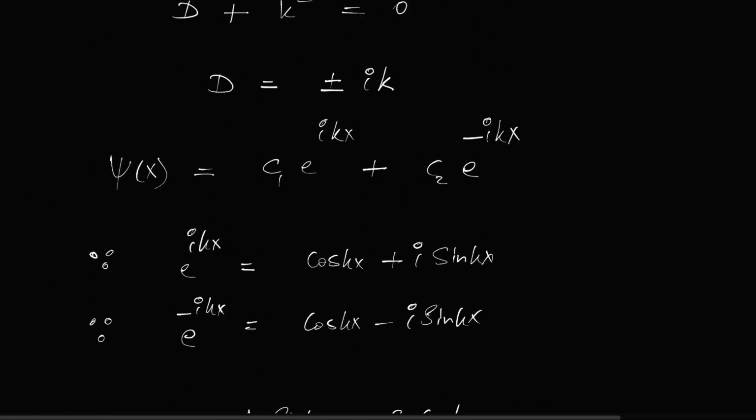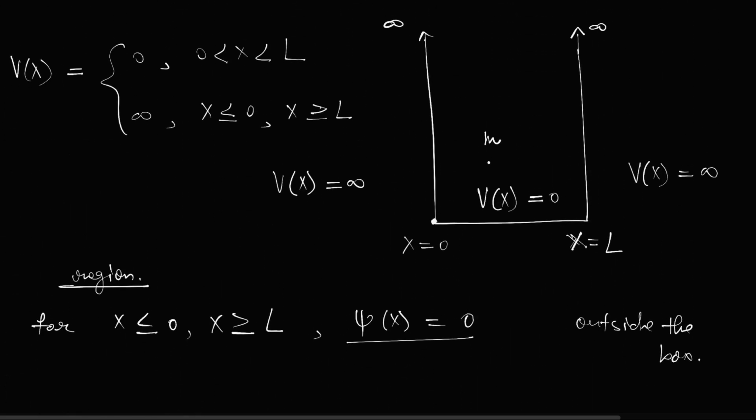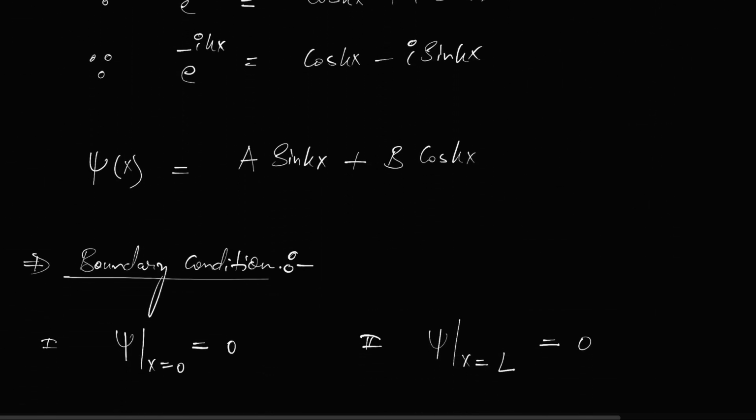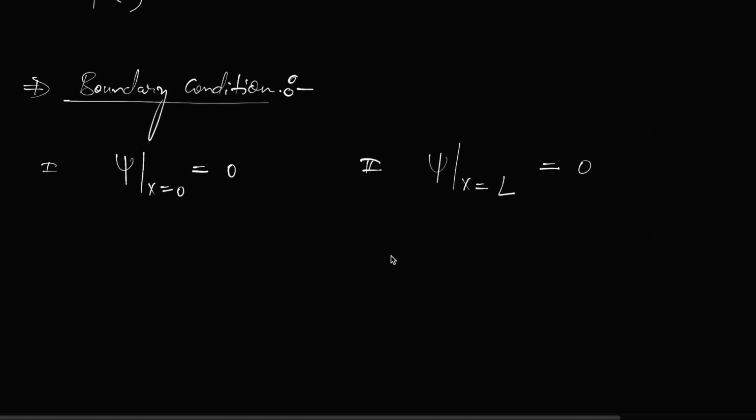And you can see this by one thing also, that because here also the potential is infinite at this point, the particle cannot be found at this single point. The wave function has to be 0 at this point also, x is equal to L. So let's put this condition, first put this first condition.